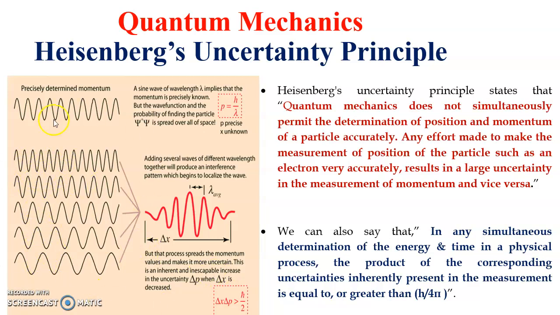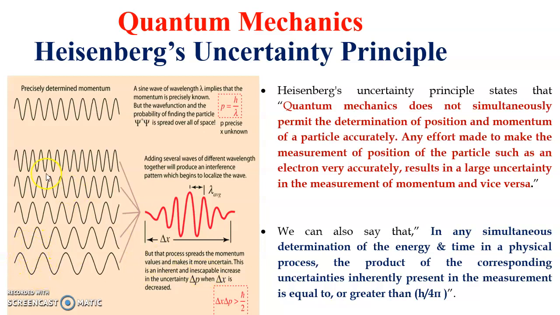If we take the average of all the wavelengths, here the wavelength is very small, and slightly more than that here, and more than the second one, and more than the third one, and this is more than the fourth one also.